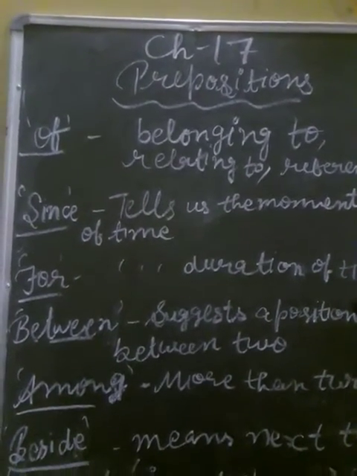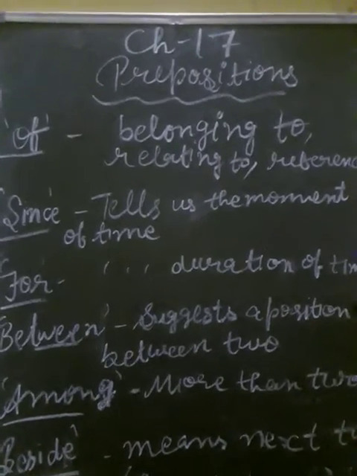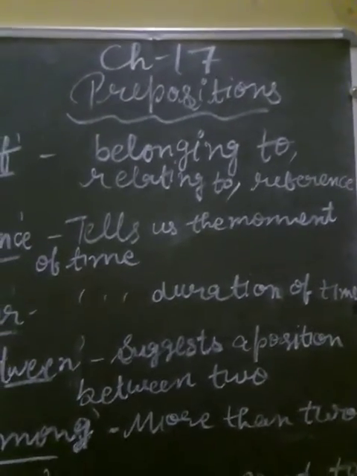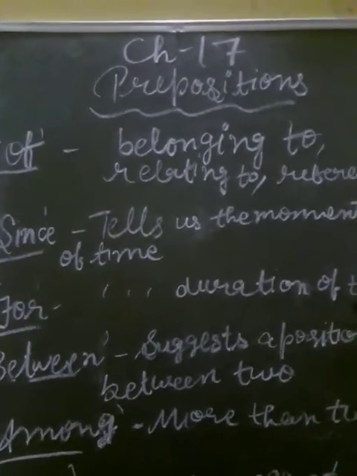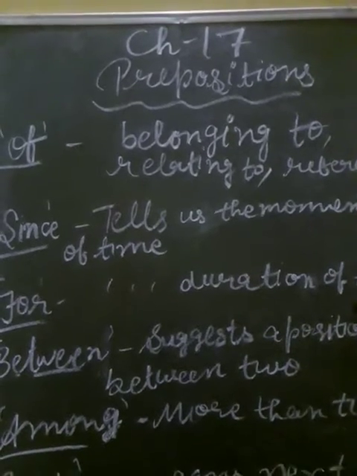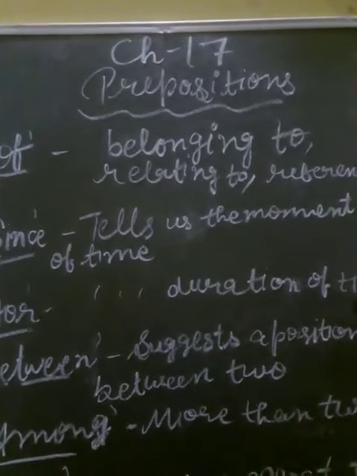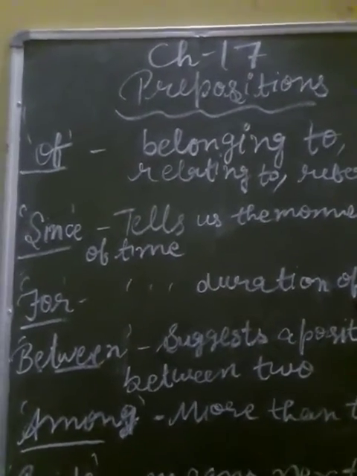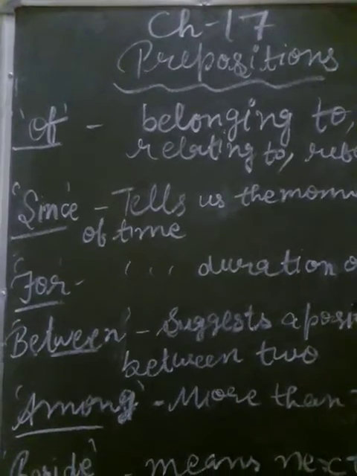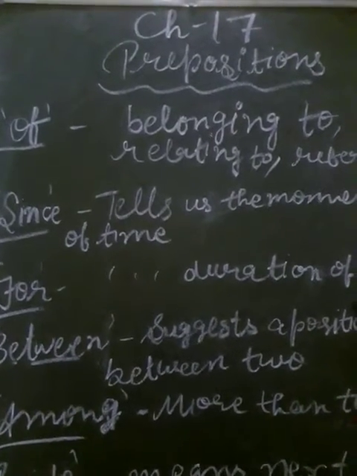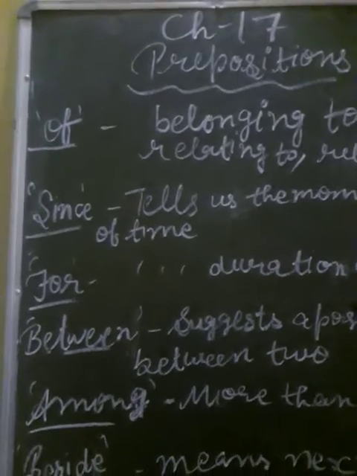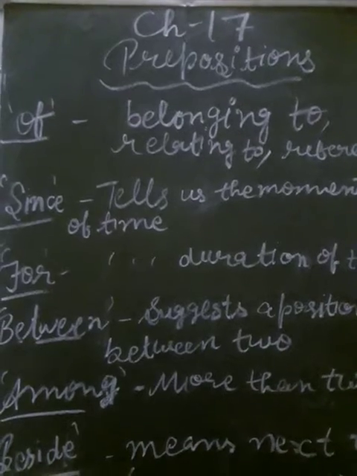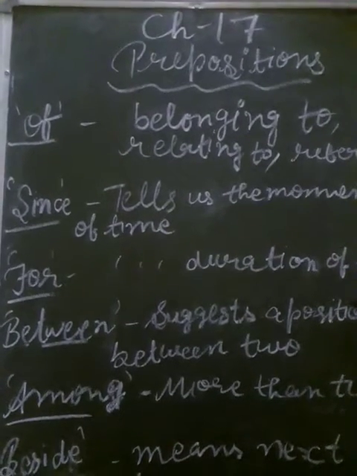Now we will read about between and among. Between क्या होता है बेटा? Between हमें किसके बारे में बताता है? Between suggests a position between two objects, or persons. For example, I parked my car between the house and the tree. So it tells us the position between two objects.